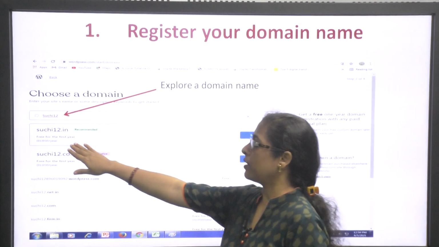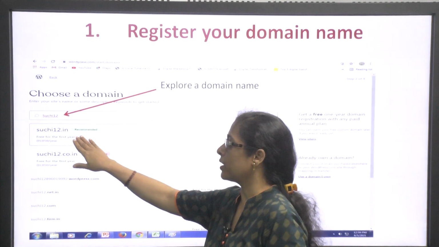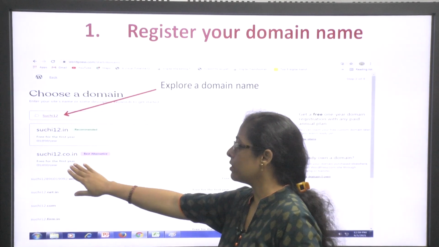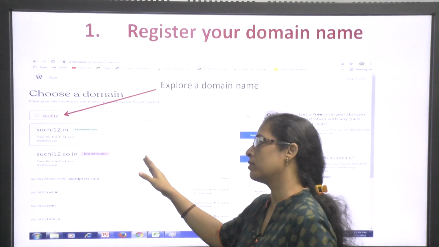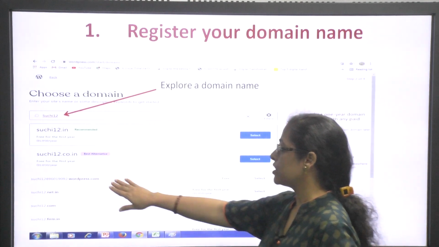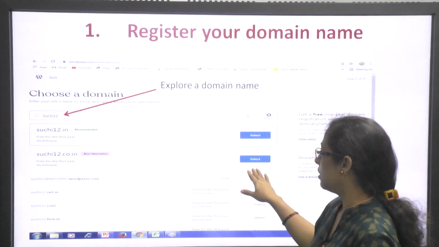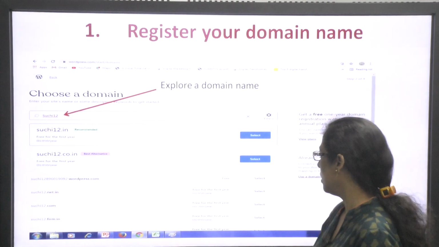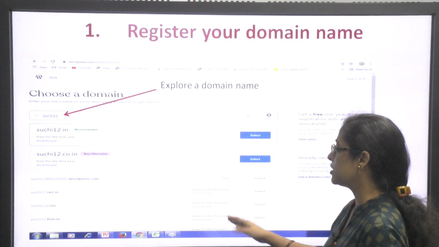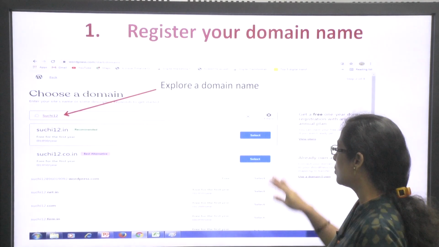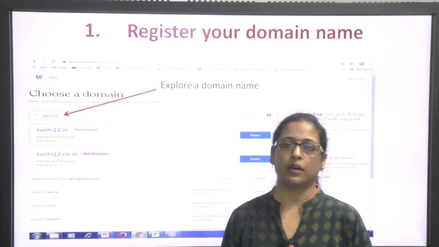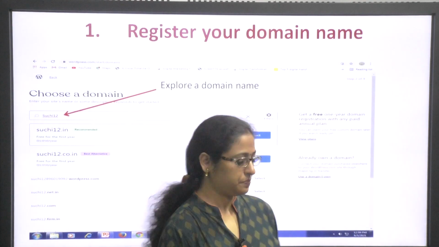Over here you can see that Suchi12.in is recommended, and it is free for the first year, and the second one, Suchi12.co.in, is another good alternative, which is again free for the first year. But there are other versions also available, which may not be free, which may be paid versions. So an individual can choose the domain name that they are looking for.